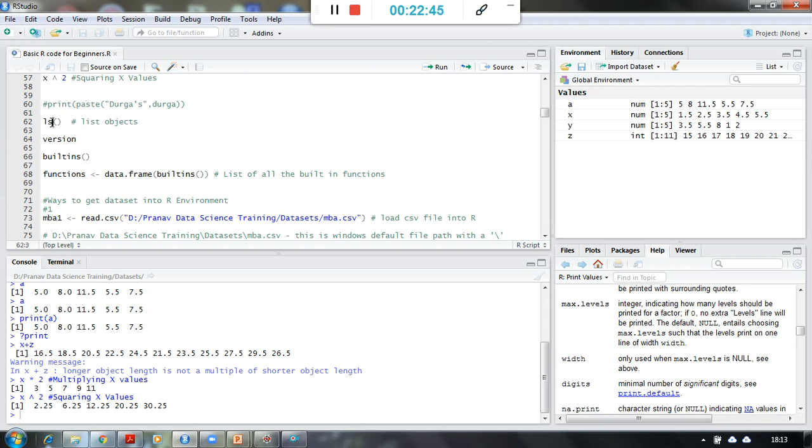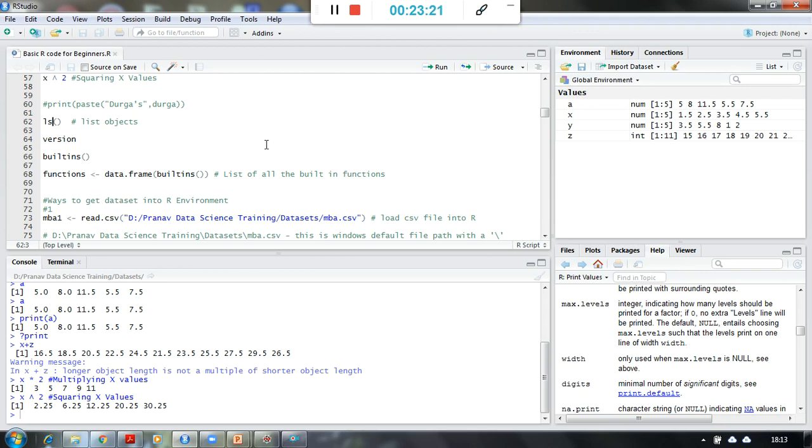Now if I want to see the list of objects, you can see here there is a global environment. Till now we have declared variables a, x, y, z. Like that we keep on declaring variables, functions, values. All those things will be displayed over here. This is a visualization tool. So if you are working on any project, whatever different fields, variables or functions you are using, all those will be displayed over here.